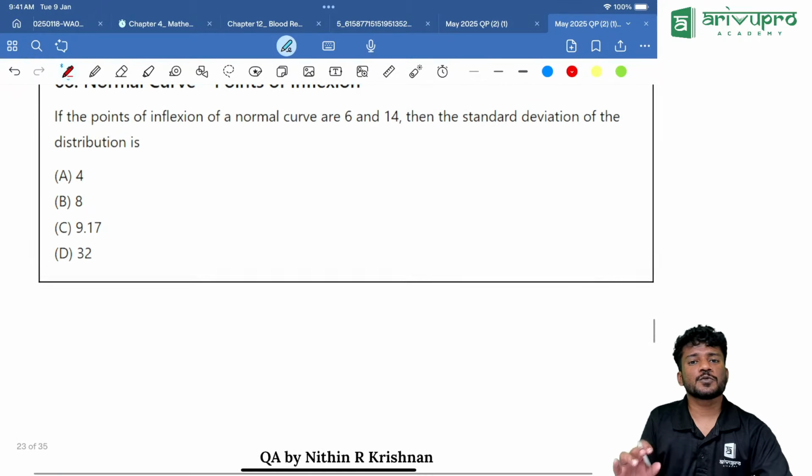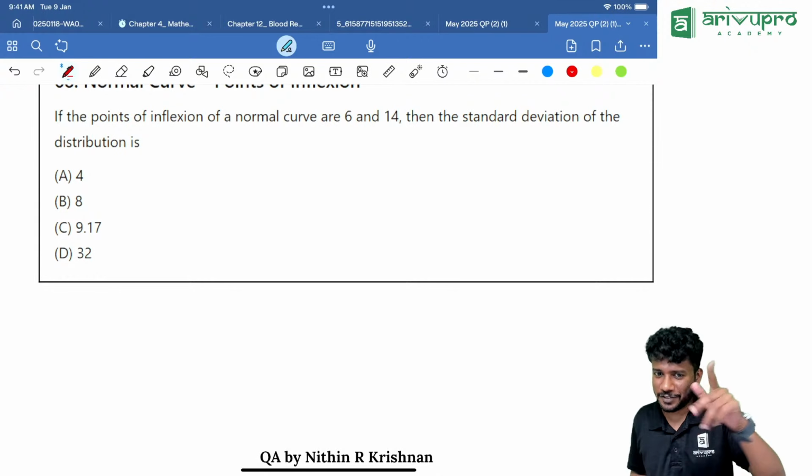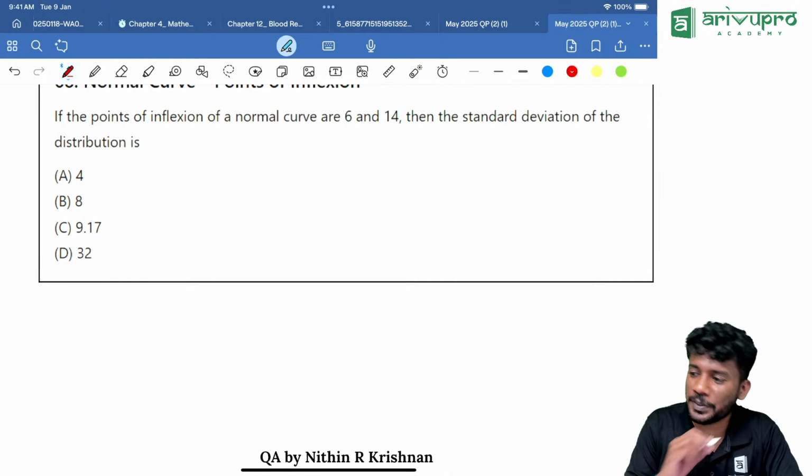Another question which we discussed the day before the exam or on the day of examination. We discussed this question without even changing the value. It is a repeated question.